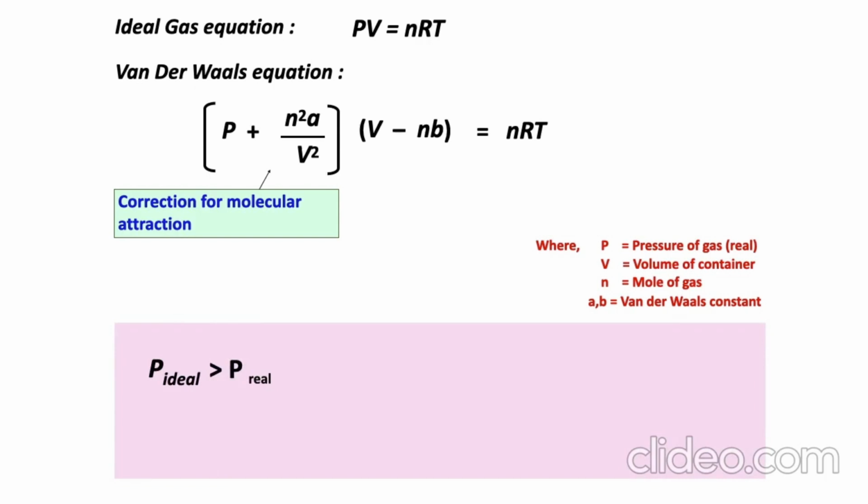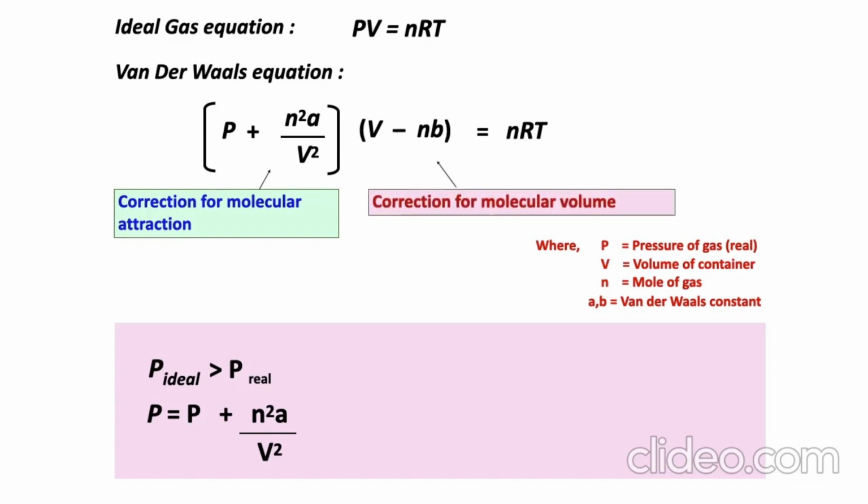Pressure for the ideal gas is larger than pressure for the real gas because there are corrections for the pressure in the ideal gas equation to form the van der Waals equation, which is the pressure plus n²a over V², where n is the mole of the gas, V is the volume, and a is the constant for the attraction.